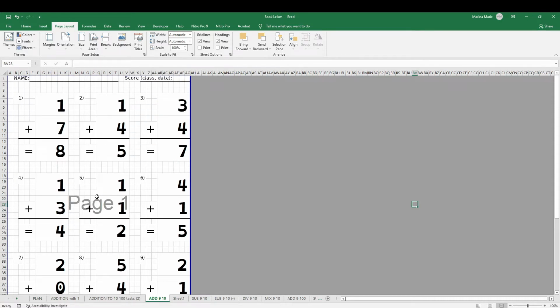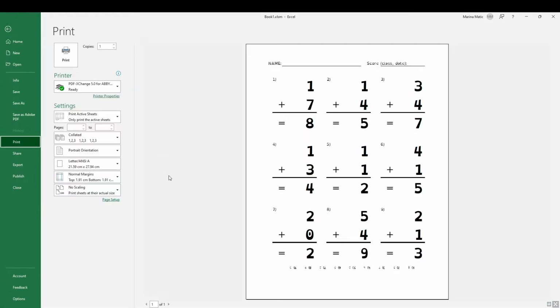The font is big, large, and it is for kids, for example elementary school, for toddlers when they are just starting with math. So this one was just for kids starting with basic maths. Numbers are large, there is enough room between the tasks. Let's see how that looks in print. You see it's big enough.